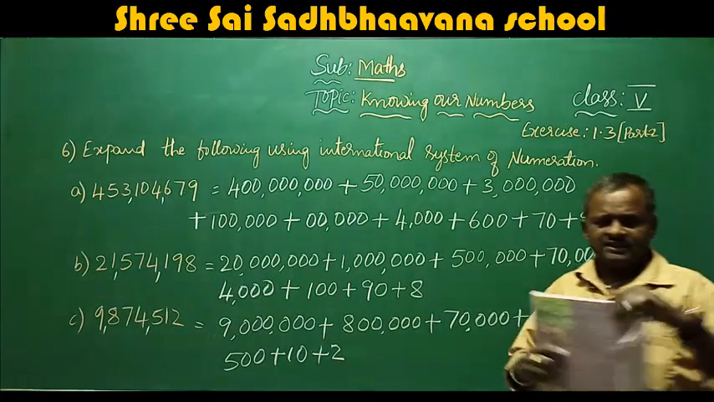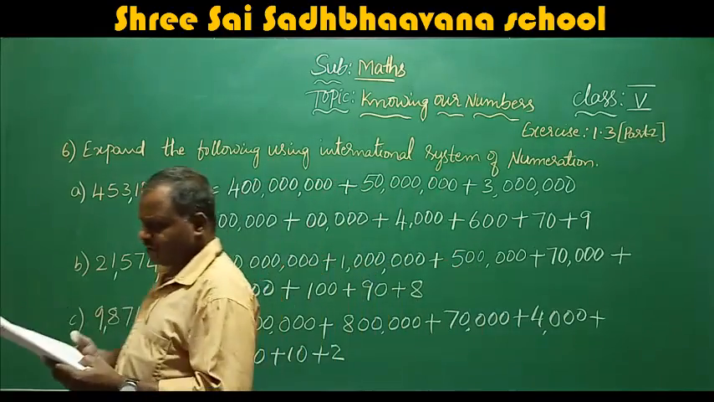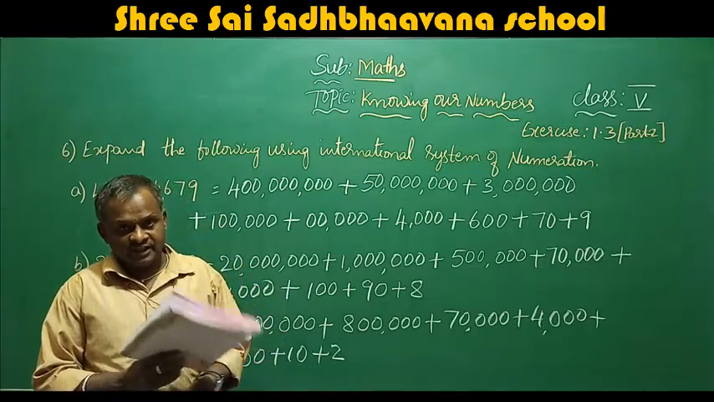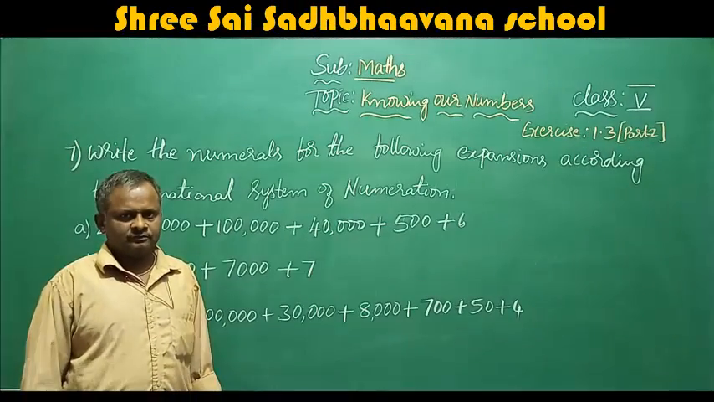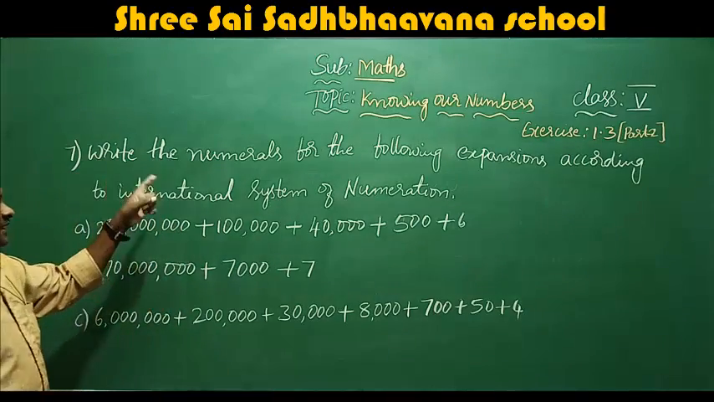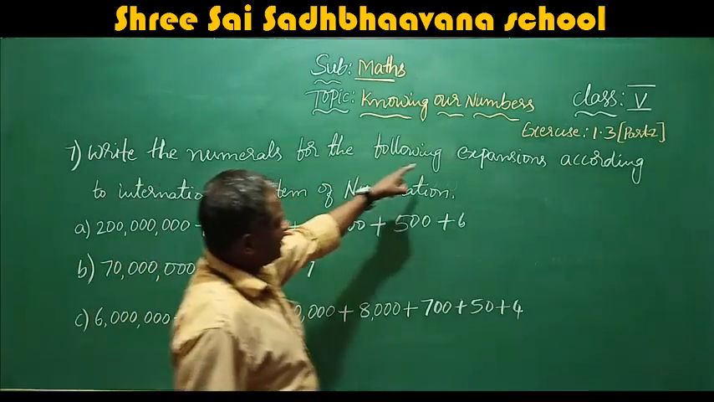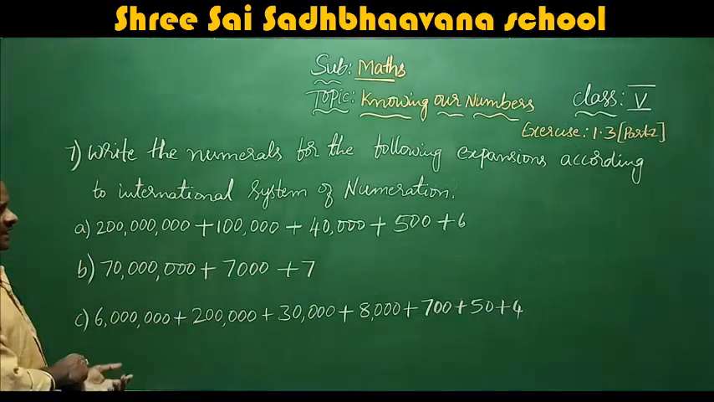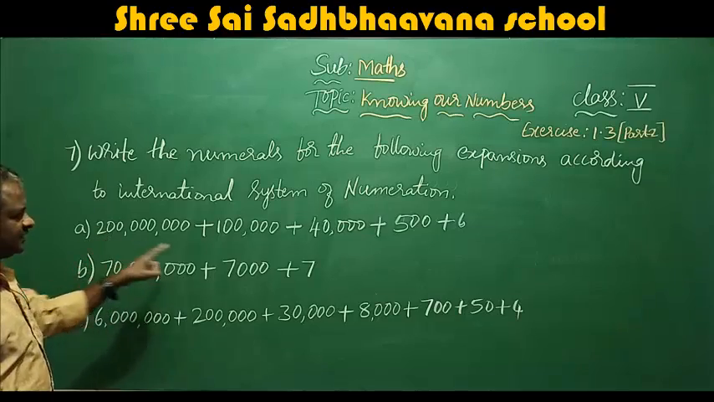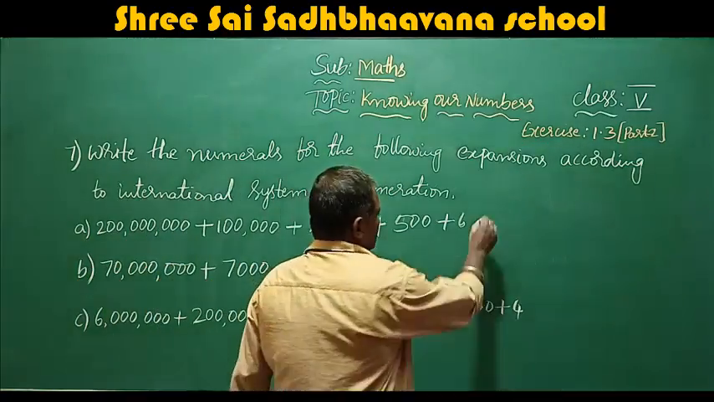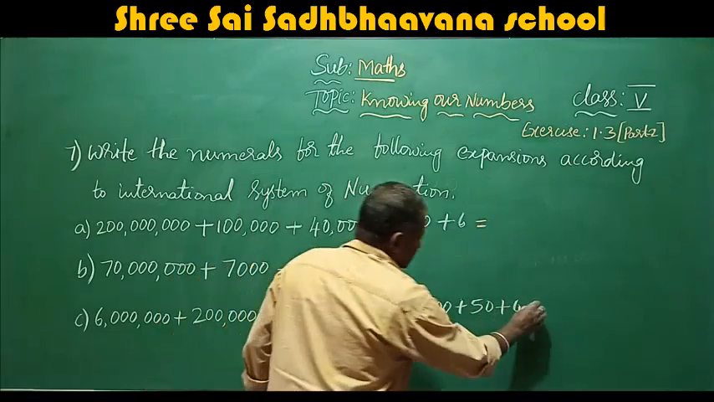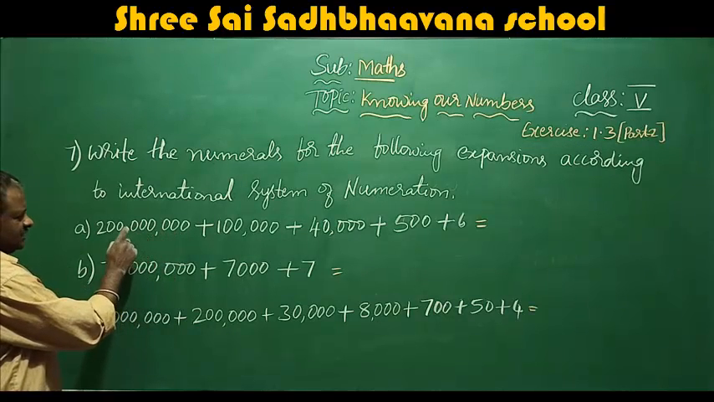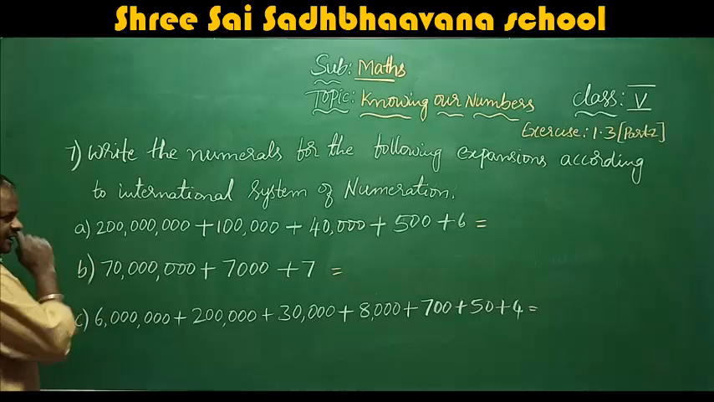Next, they have given the seventh one: write the numerals for the following expansions according to the international system of numeration. Here they have given the numbers in the expanded form, and we have to write them as numbers. Okay. The first one: unit, 10, 100, 1000, 10,000, 100,000, million, 10 million, 100 million.